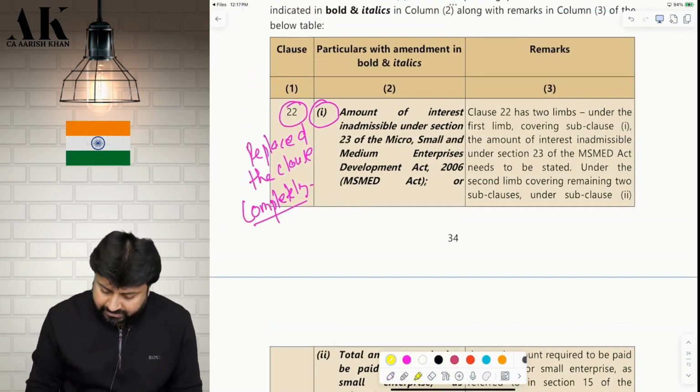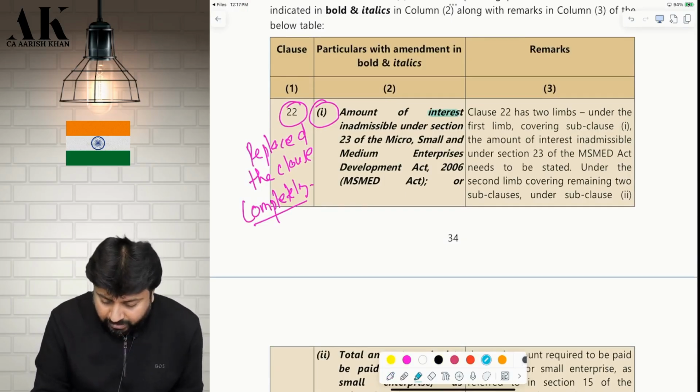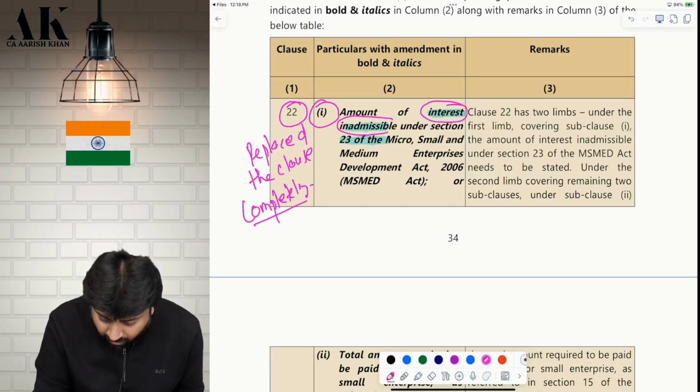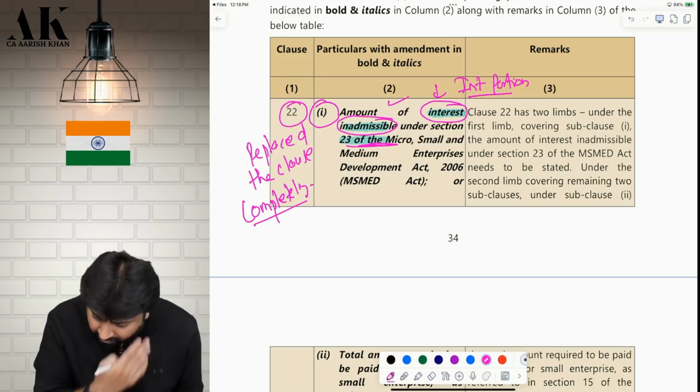Point number 1, what are we supposed to report? Check please. In point number 1, we are supposed to report the interest which is inadmissible under the MSME Act. How much interest is disallowed under the MSME Act? Only the interest portion. The interest portion we are supposed to report in clause number 1.